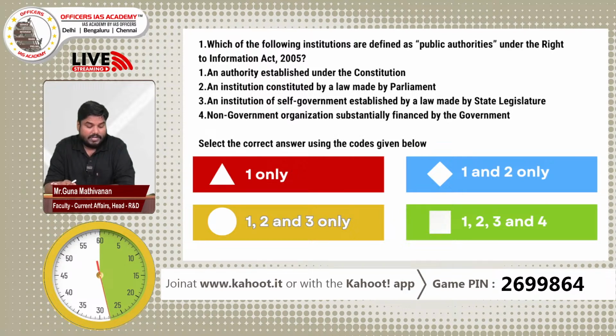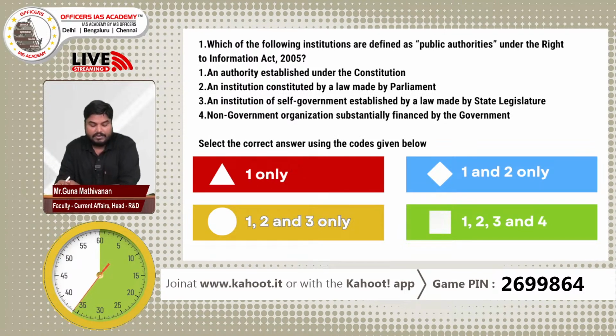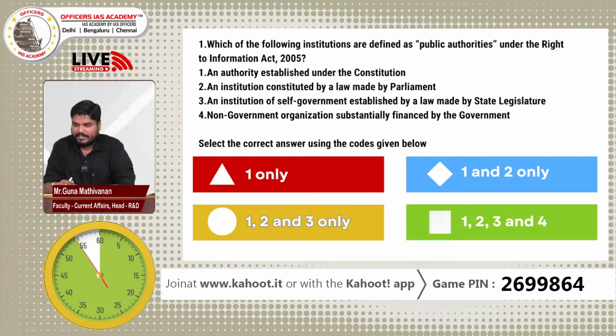Statement 1, an authority established under the Constitution. Second, an institution constituted by a law made by Parliament. Third, an institution of self-government established by a law made by state legislature. And fourth, non-government organizations substantially financed by the government. Select the correct answer using the codes given below. A, 1 only; B, 1 and 2 only; C, 1, 2 and 3 only; and D, 1, 2, 3 and 4. We have 15 more seconds.